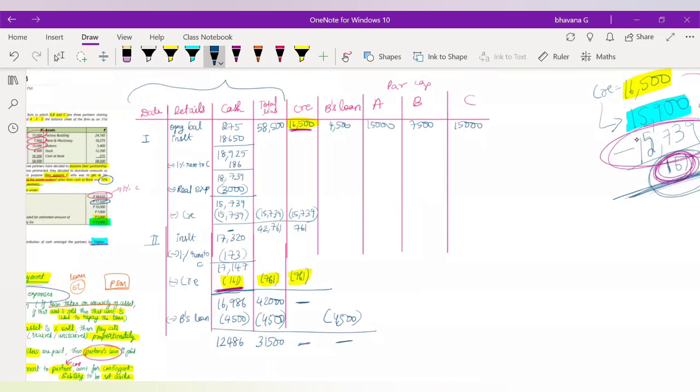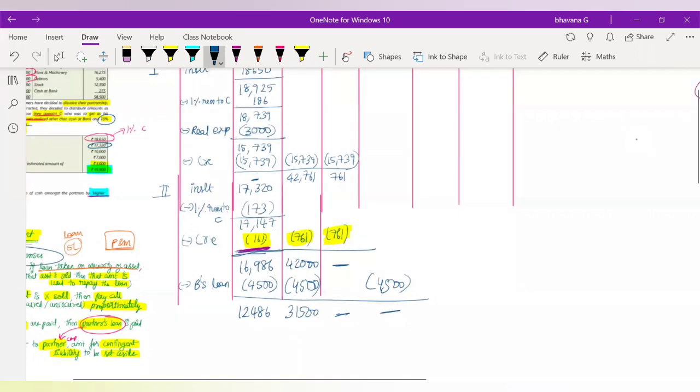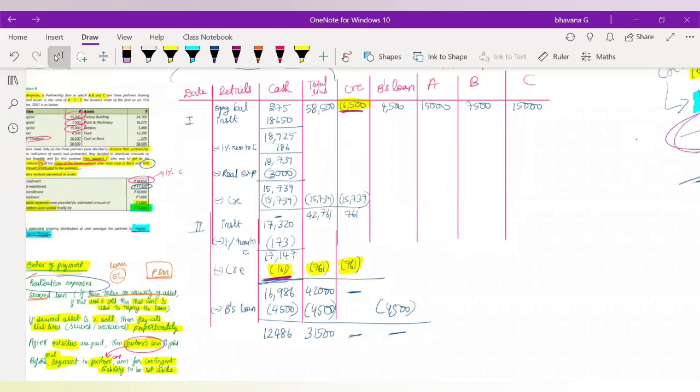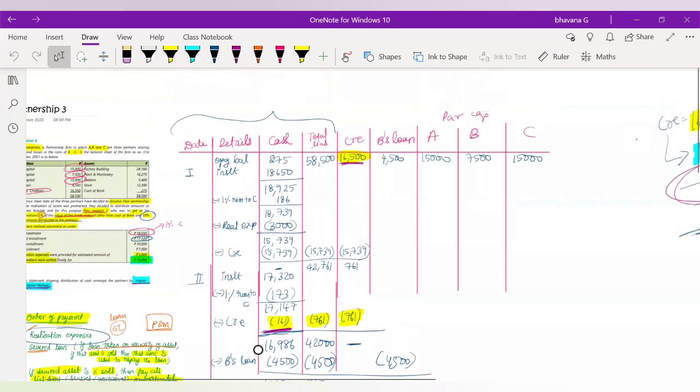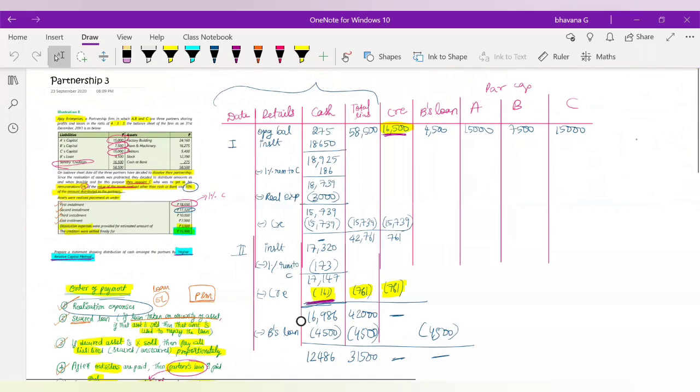So B's loan is also completely finished. Now with this 12,486, what is the next payment that you have to make? To the partner's capital, right? The next payment that you will have to make is to partner's capital. Now only the working note which we made in the first, where did it go? Just a second.